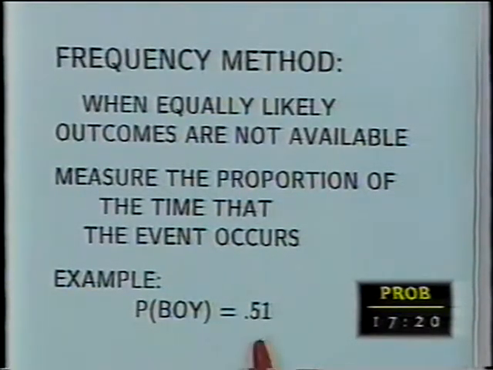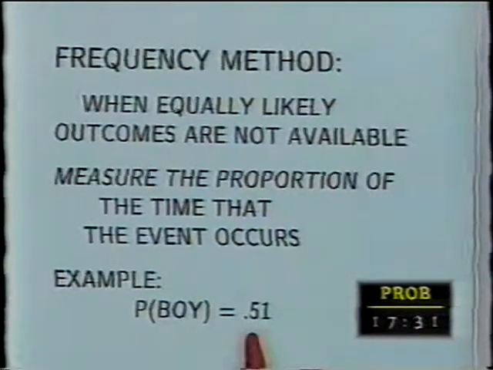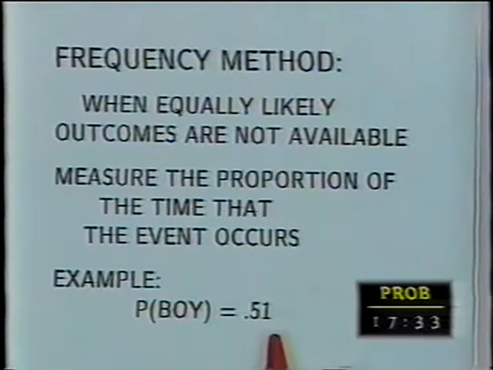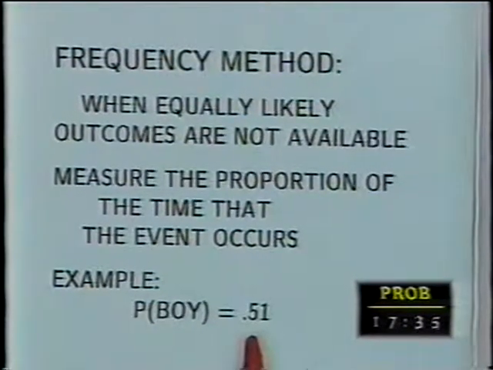You could say it's approximately. If I got 51 out of 100, I could say it's approximately 51%. But I know 100 is not a very large sample, and 51% is only approximate. If it was 1,000,000 and I got 51% out of the 1,000,000, I'd be a lot happier with my guess at 51%.